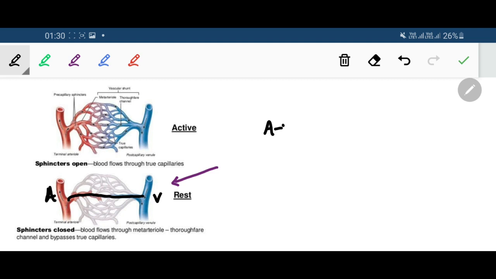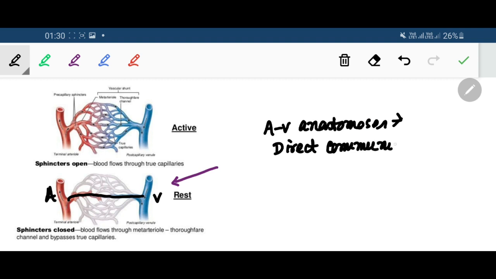So arteriovenous anastomoses are basically direct communications between arteries and veins without the intervention of capillaries, and they are termed as shunts.